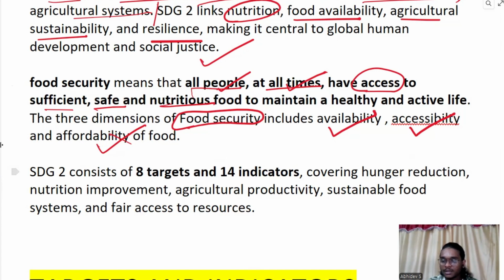Now let's get into details about the SDG goal 2. It has 8 targets followed by 14 indicators. How many targets and indicators were there in the first SDG goal?